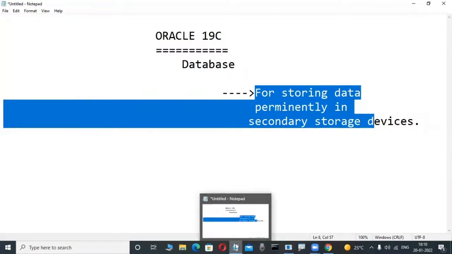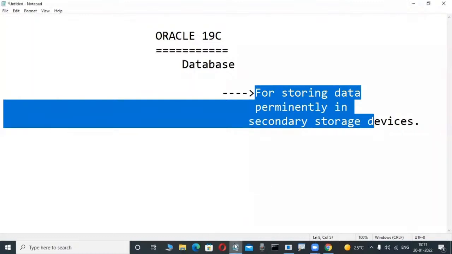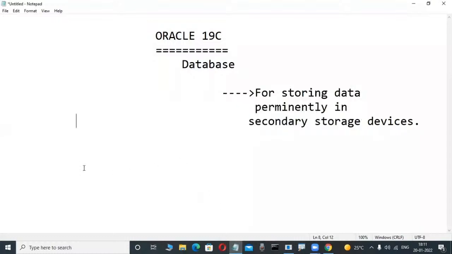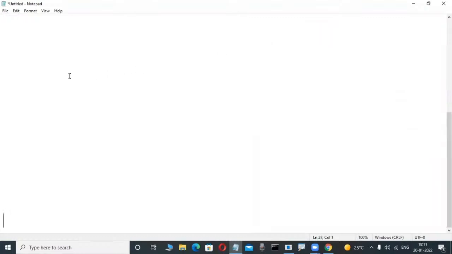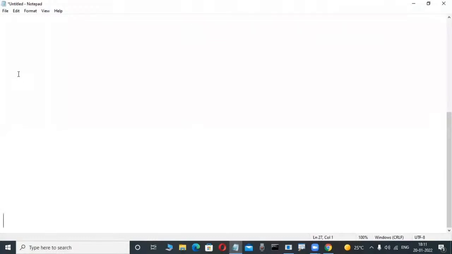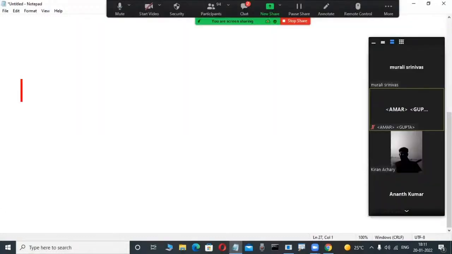Now slowly observe here. Actually, so many database applications are there worldwide. 90% of software applications depend on a database. Without a database, it is impossible to store the data. Suppose, for example, you are a first-time newcomer, a non-technical person. It is easily understandable: every organization maintains a database.